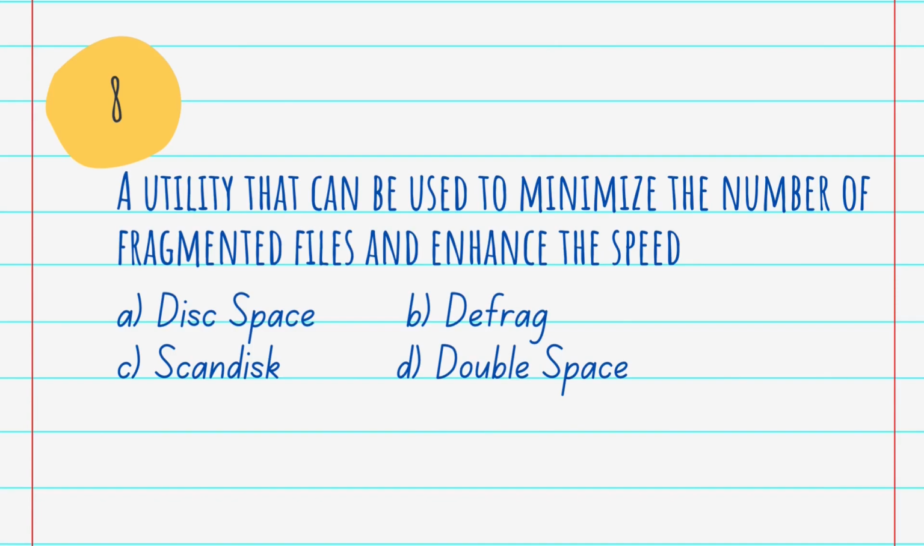Got it? Then the next question is, a utility that can be used to minimize the number of fragmented files and enhance the speed. A. Disk space. B. Defrag. C. Scan disk. And D. Double space. And the answer is B. Defrag. You can use the disk defragmenter utility to reduce the total fragmentation on a drive. Actually, the word disk defrag is typically used to refer to the Microsoft Windows utility called the disk defragmenter. It is designed to solve a problem that occurs because of the way hard disks store data.